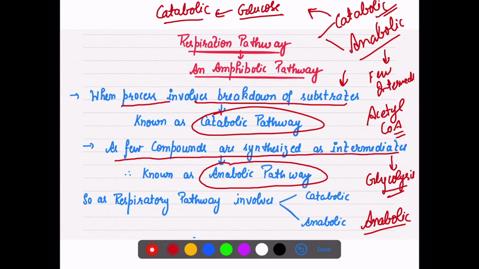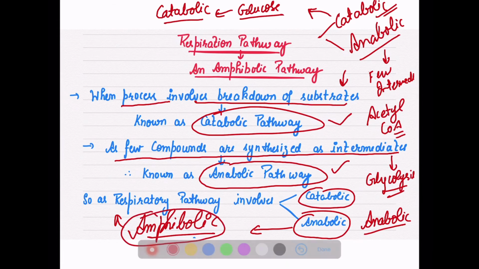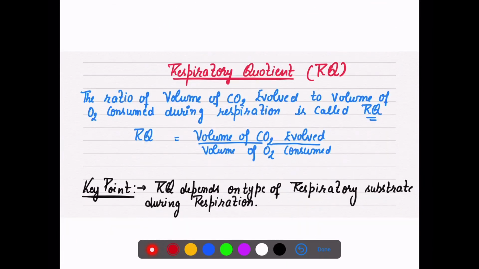So a pathway which is both catabolic as well as anabolic is always known as an amphibolic pathway. So please, whenever you are attempting these kinds of questions, understand the concept of why it is not only catabolic, and why it is not only anabolic. It is both catabolic as well as anabolic.